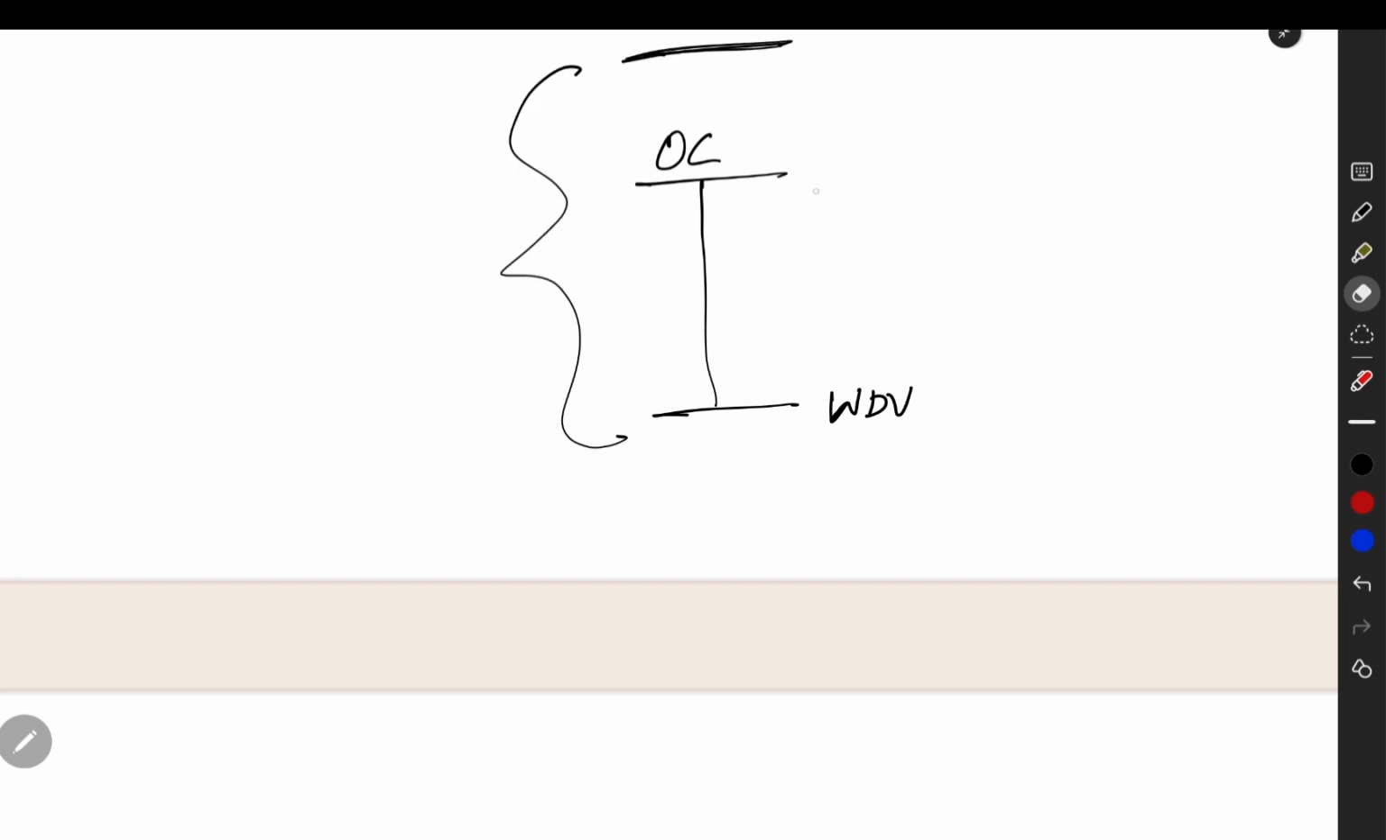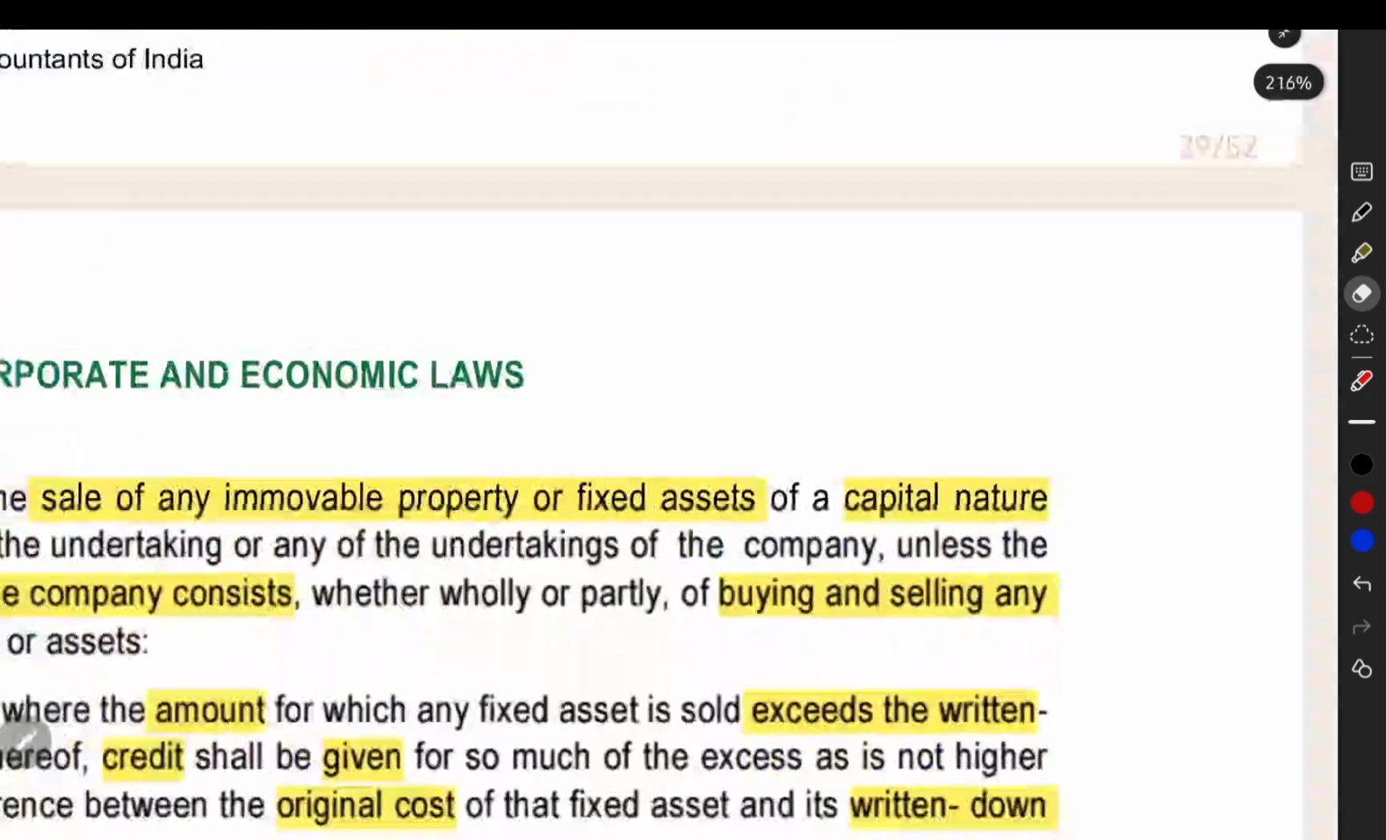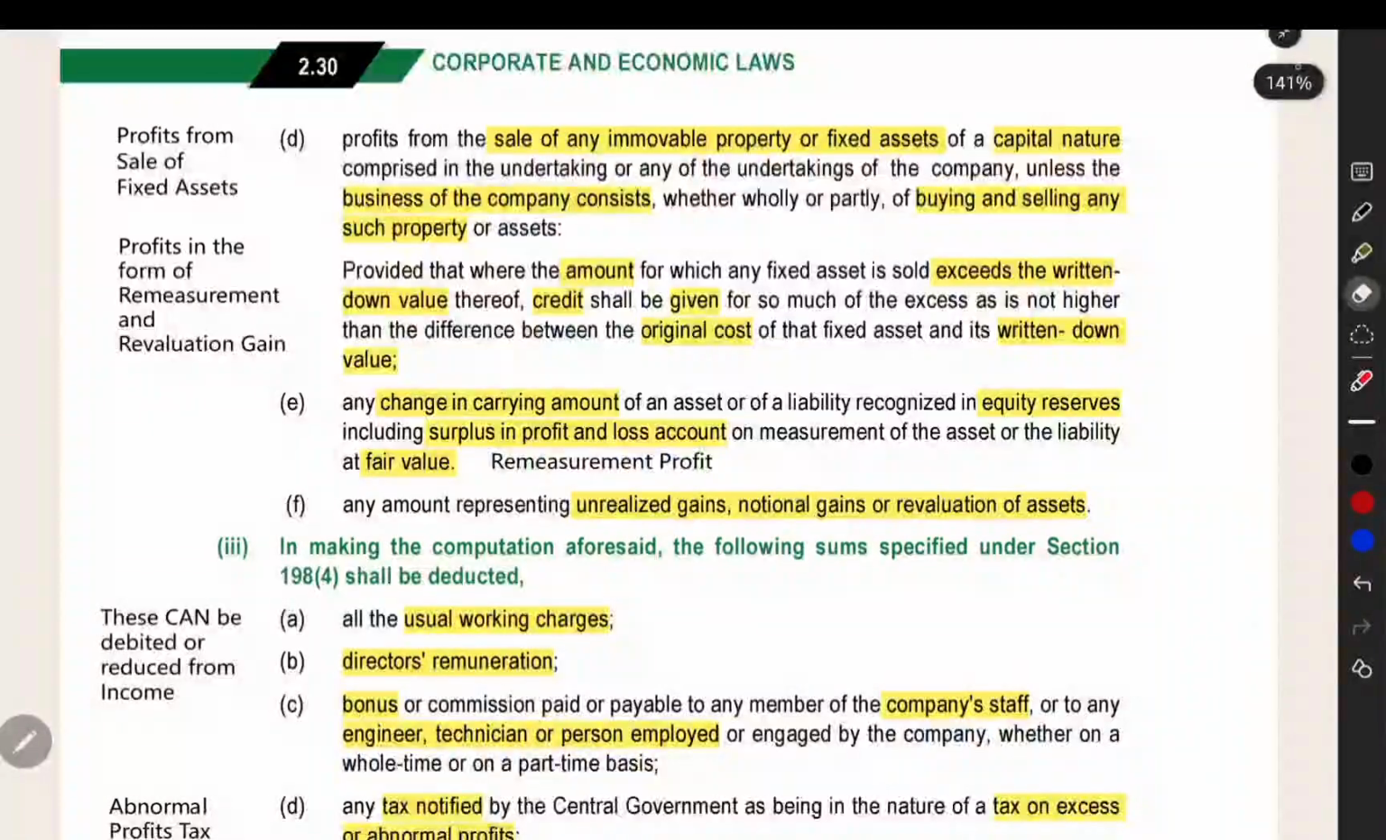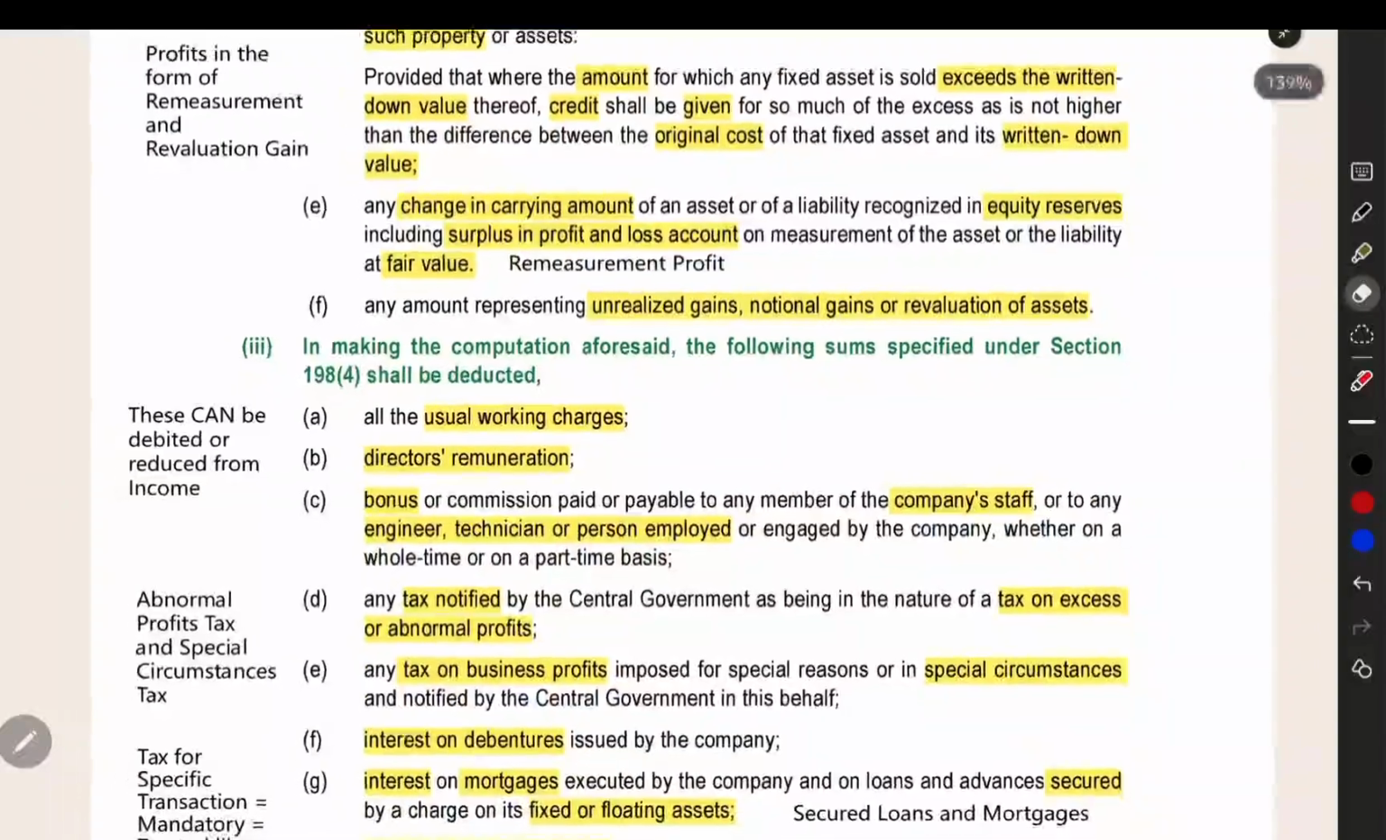In this entire amount, WDV to original cost, you can take the credit. You can add this to the net profit. But this amount you cannot add to the net profit. So that is one more point that they have given in detail here that you can read. That's all about the profits that should be included in the net profits.